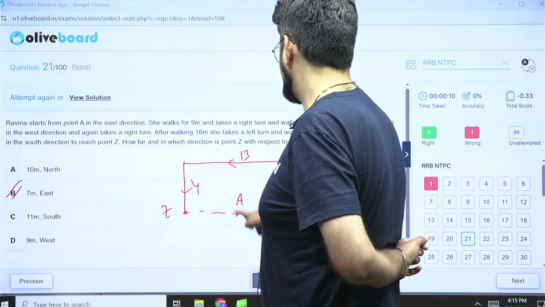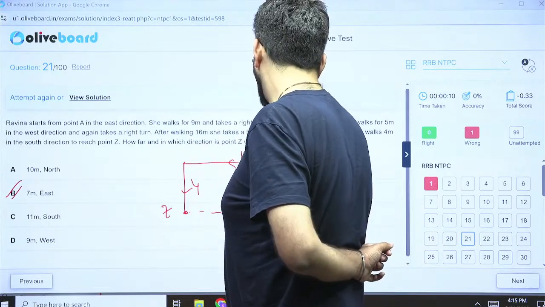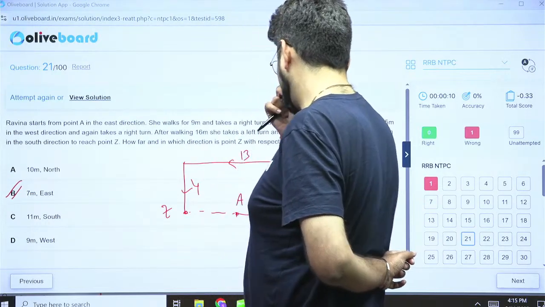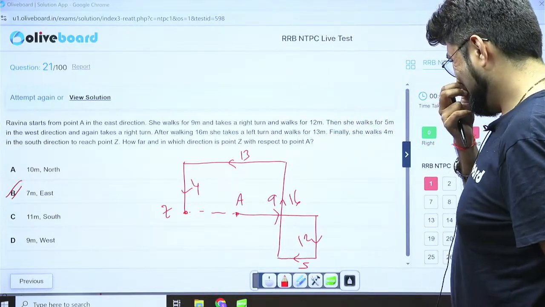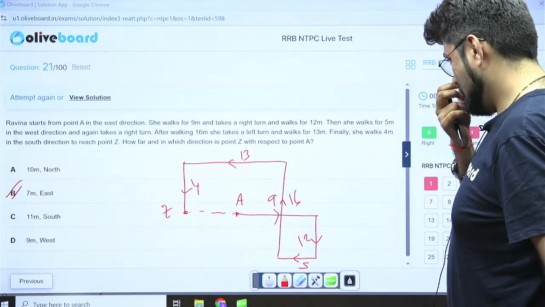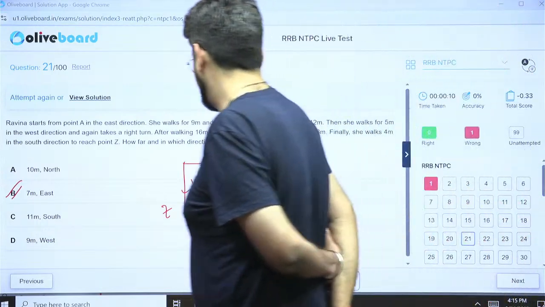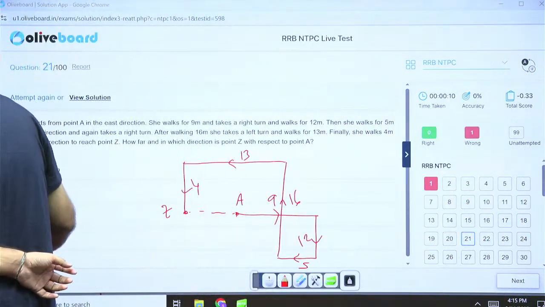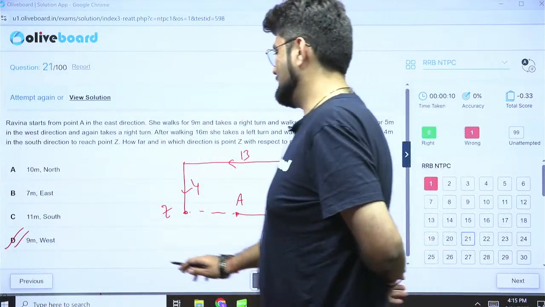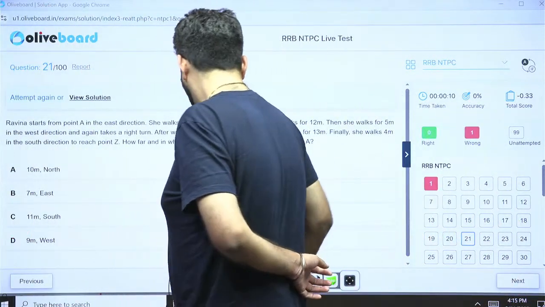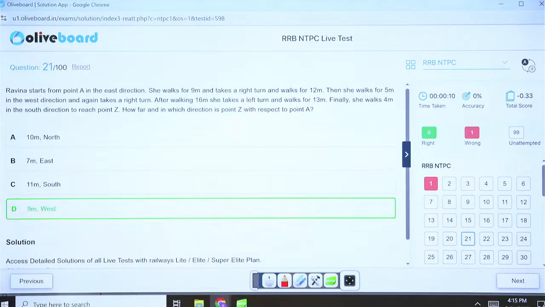And how many meters? So this is 13. And this whole is 9. This is gone. So this is 4. Right? 9 minus 5, 4. 4 and 13 should be, this should not be 7 meters. This should be 9 meters. Something is wrong here. Okay, 9 meters west, sorry. Okay, Z is 9 meters west. Done. Correct. Next.